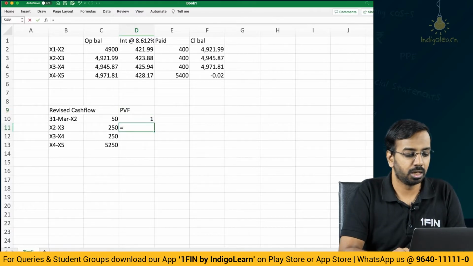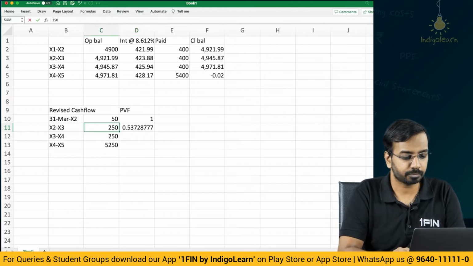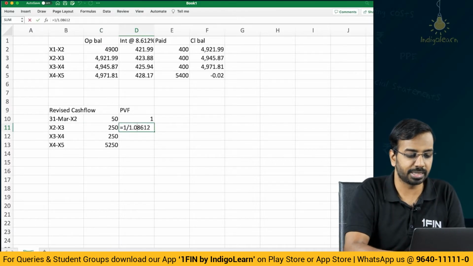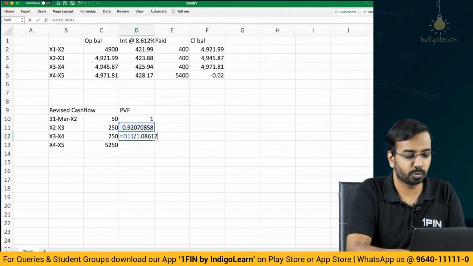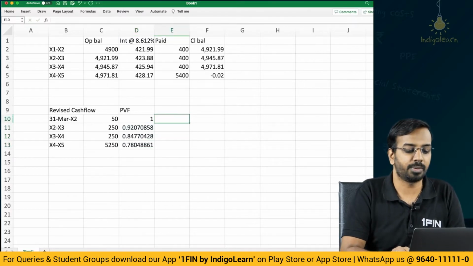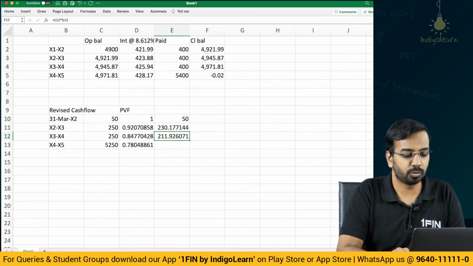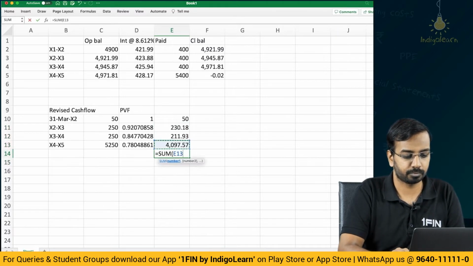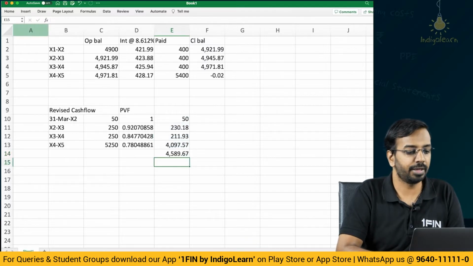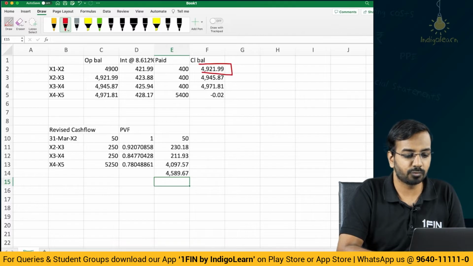Then here it is 1 divided by 1.08612. Then this divided by 1.08612. Like this you can calculate the present value factor. So present value will be 50, 230, 211 and 4097. If you total it up, we get 4589.67. Now the closing balance here we have is 4921.